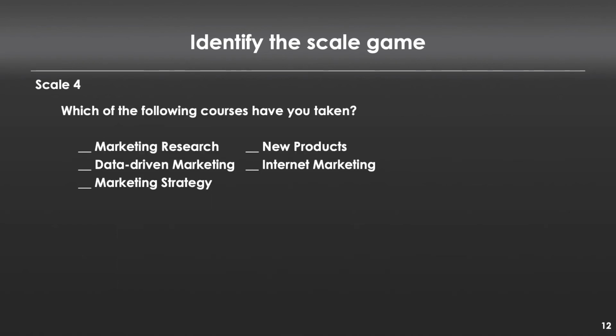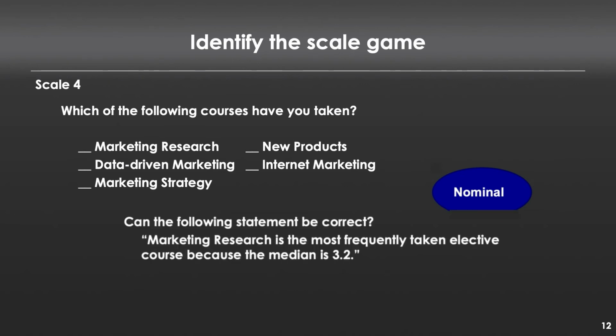Last but not least, which of the following courses have you taken? Marketing research, data-driven marketing, marketing strategy, and so on, so you kind of check the boxes. And this, of course, is a nominal scale. And so now, can I make the following statement? Marketing research is the most frequently taken elective course because the median number of responses for it is 3.2. Hopefully right away you see that makes no sense. I don't even know how one would compute that particular value. But we cannot compute things like medians and means when we're dealing with nominal scales.